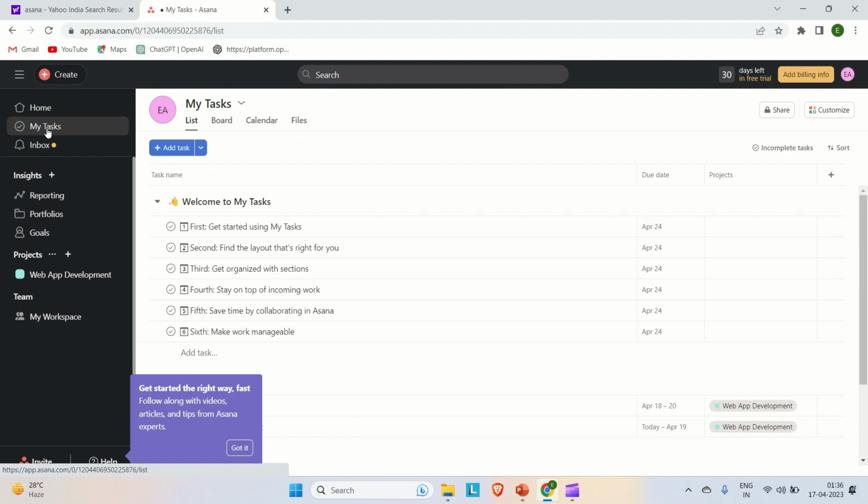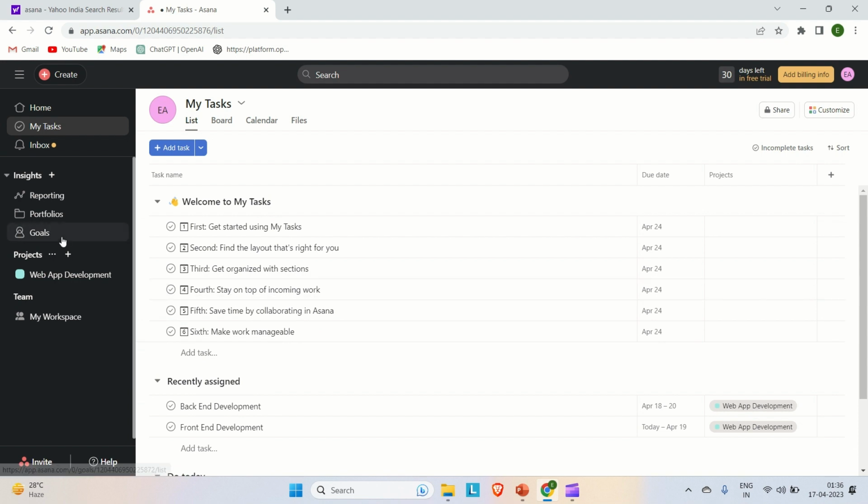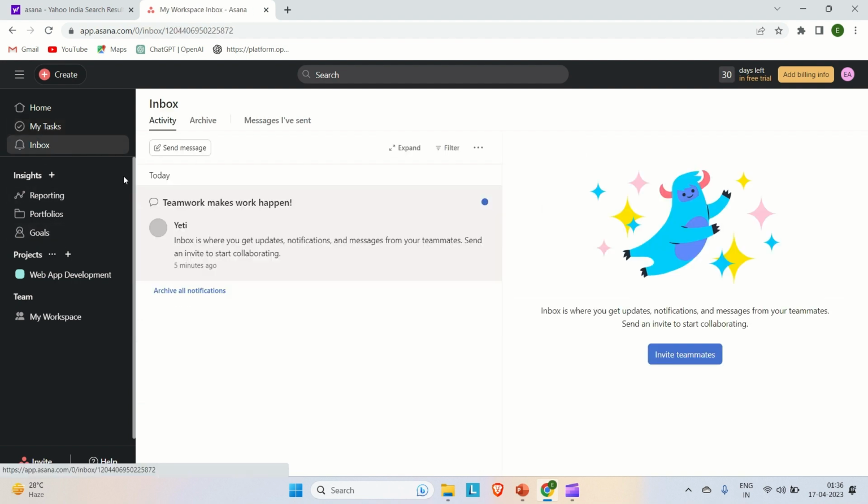Let me go to my tasks, and these are some tasks that we have created, the first and second task. These other tasks are already created. And go to the inbox. Here you can see Yeti is there, which is a chatbot. You can chat with him and ask whatever you want. Okay, so this is a cool feature.